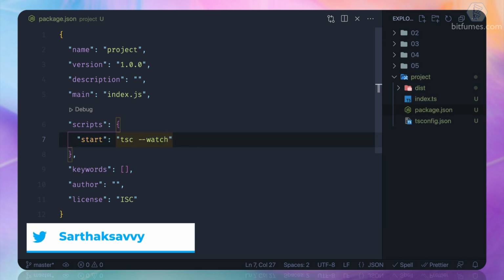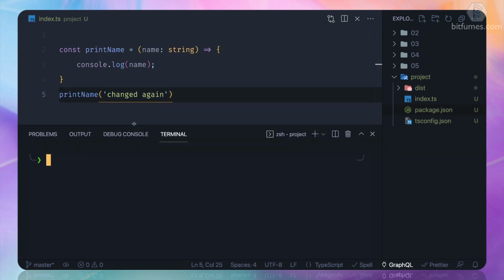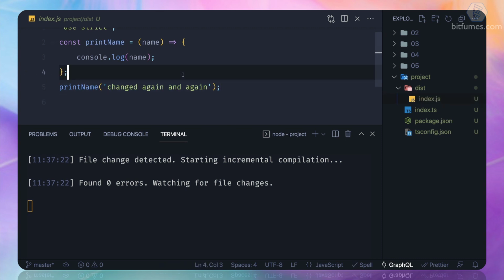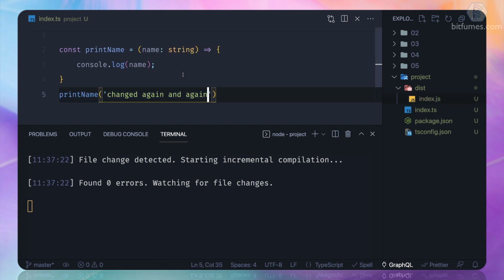Okay, so I can run it once again, npm run start, and let's see what's going to happen. And yep, you can see it has started our watch, the tsc watch command, again and again. As soon as I click save, go to index.js, yep, we have that inside the index.js. So this is the easiest way of getting started with npm.